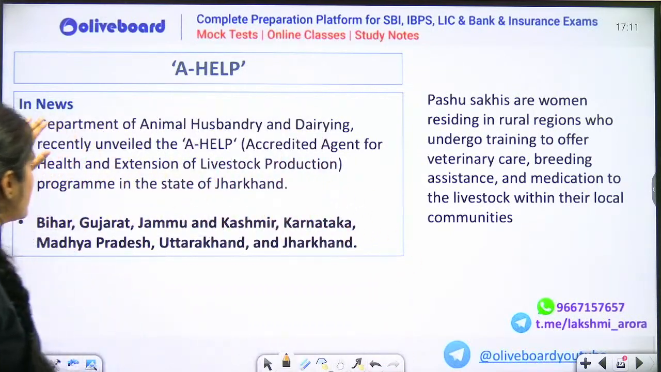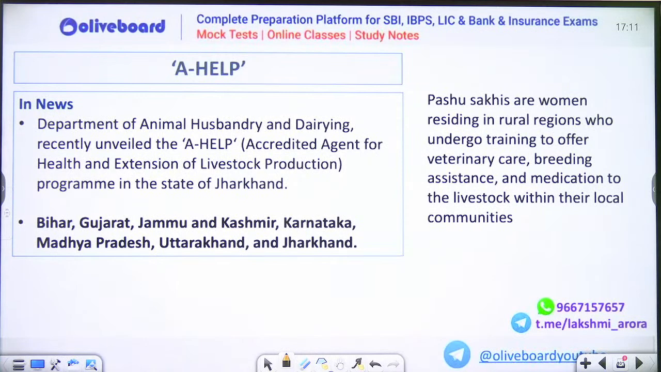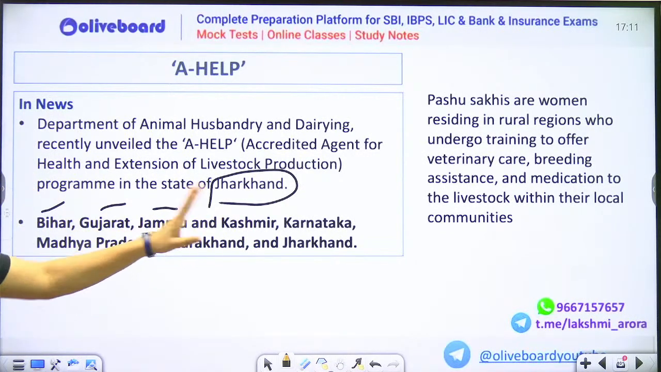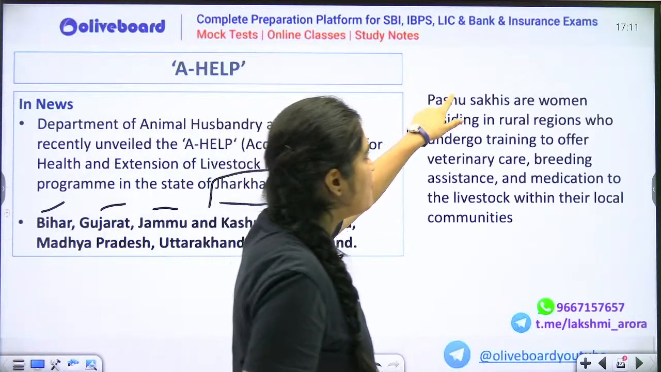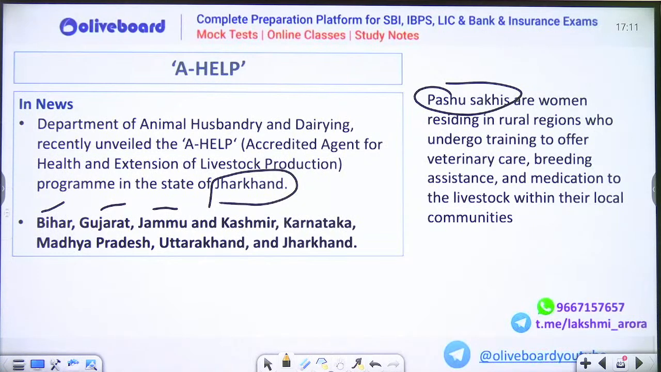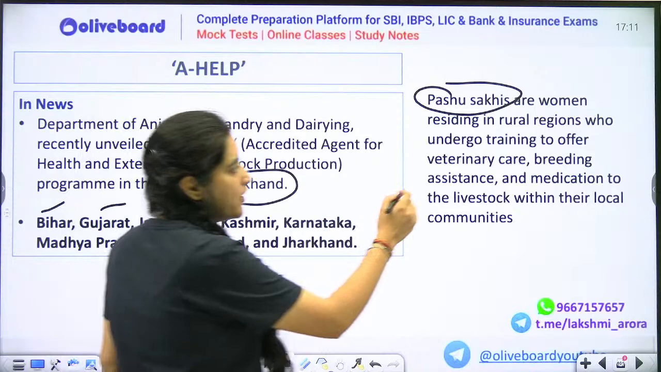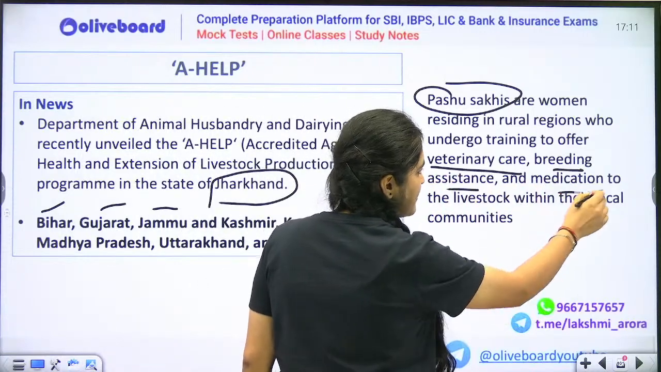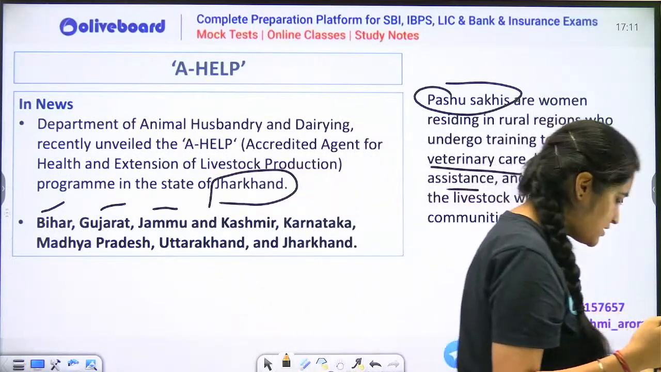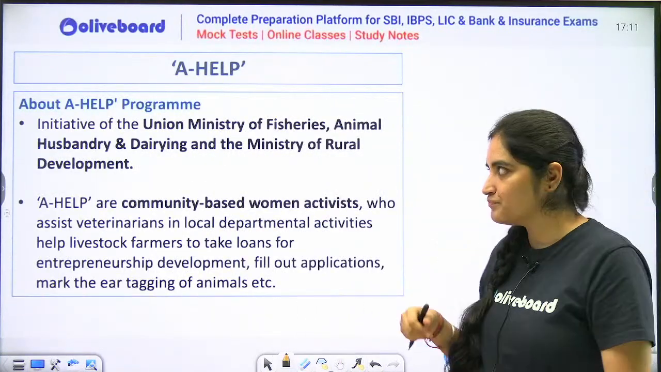Next thing, A-Help. Why was this in news? Because another center is being opened in your Jharkhand. Other centers previously opened were in Bihar, Gujarat, Jammu Kashmir, Karnataka, Madhya Pradesh, Uttarakhand, and Jharkhand. So there is a concept of Pashu Sakhis in this A-Help initiative. These Pashu Sakhis are basically the women who are residing in your rural areas. What are these women doing? They are being trained for veterinary care, breeding assistance, as well as medication in livestock sector. The livestock sector को boost करने के लिए this initiative is in news.